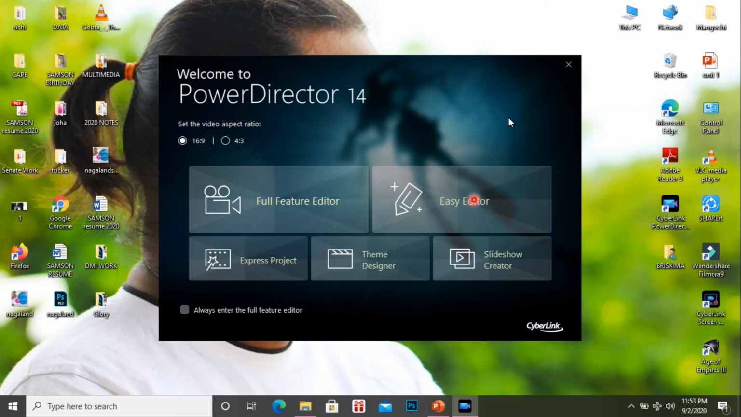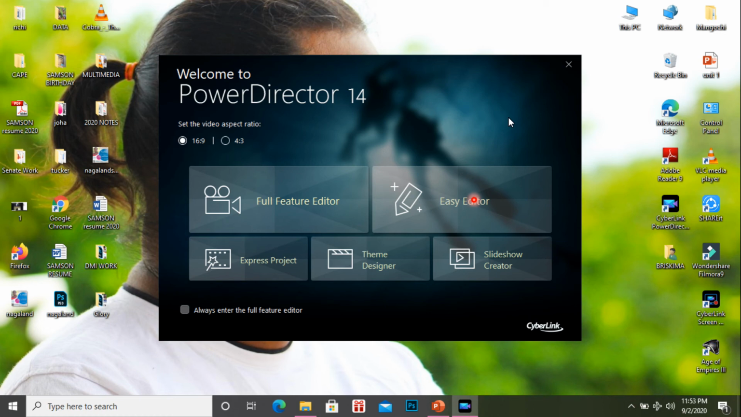Hi guys, today we are going to learn about the video editor PowerDirector. This is one of the best video editors. With this software you can do professional video editing, make a short film, or make an advertisement. All types of video editing can be done using PowerDirector.